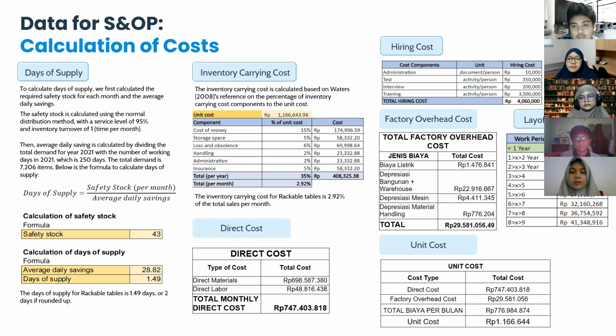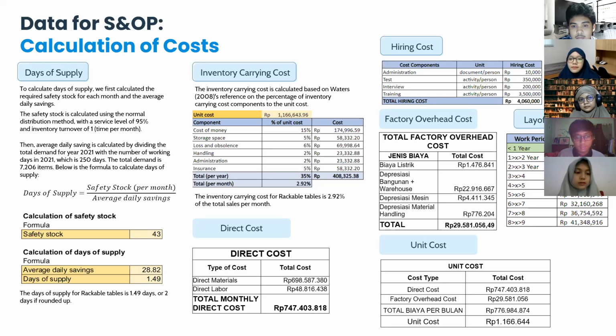For the depreciation of machine and material handling, we use depreciation rates of 5% and 12.5%, and each component equals 4.4 million rupiah and 700,000. So the total monthly factory overhead cost equals 29.58 million rupiah.